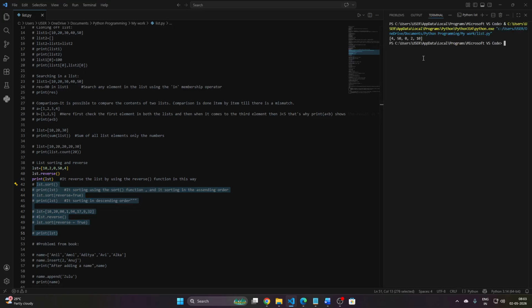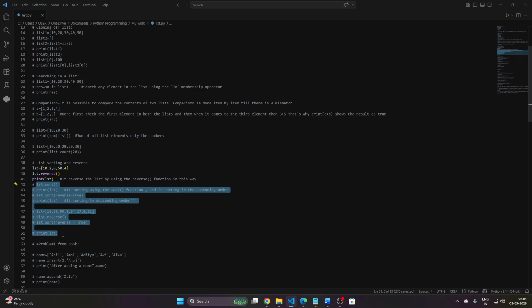Here it is: the reverse function totally reverses the order of the elements. 4 is the last element in the original list, but after using reverse, it shows 4, 50, then 0, then 2, then 10. That is how the reverse function works. So go for the next one.